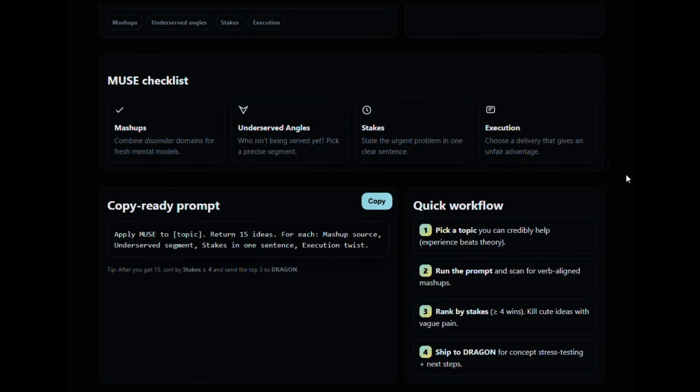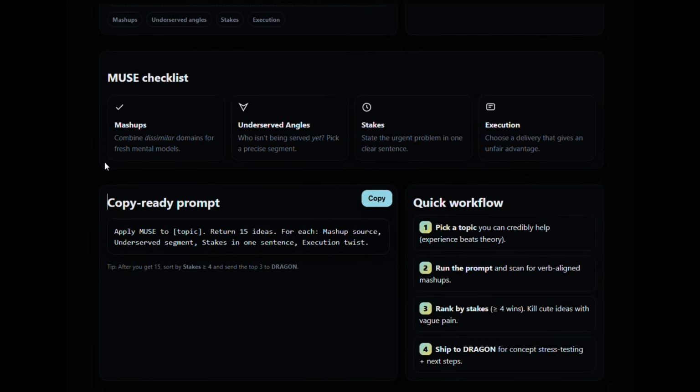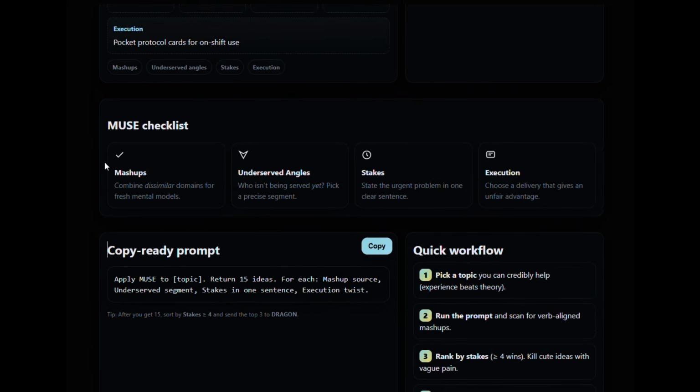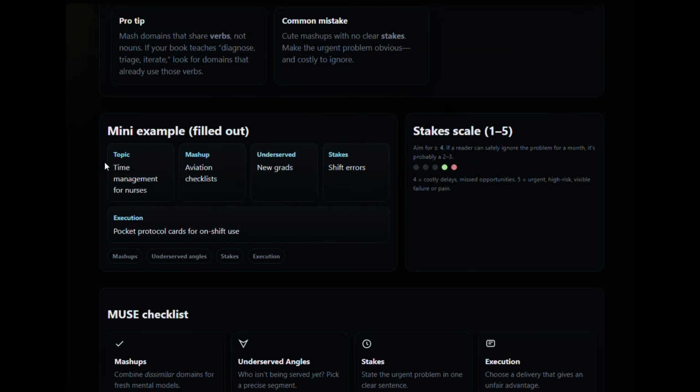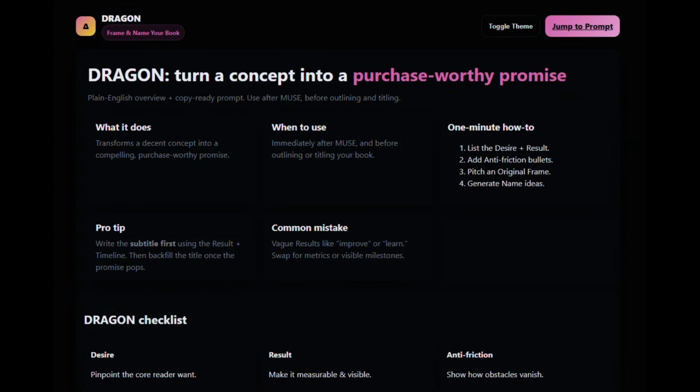Best time to use it is on day one to create your idea and anytime you feel stuck with your story. As you can see, with MASH, you combine the dissimilar domains. You ask who isn't served yet in those domains, what urgent problem do we solve, and what delivery gives an unfair advantage. Once we have a winning concept, we use the Dragon system to frame it as a purchase-worthy promise.